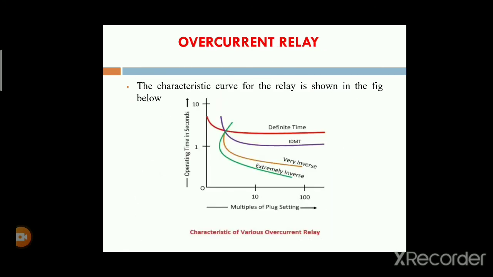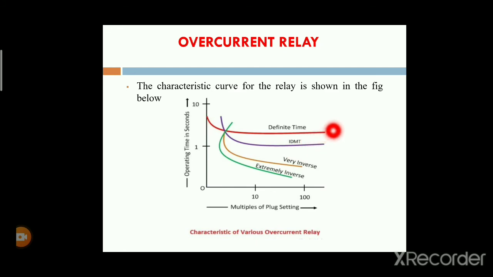Okay, these are the characteristics of the various overcurrent relays. First is the definite time overcurrent relay. Definite time overcurrent relay means that in that relay we set some time. Only in that time does the relay check the pickup value, and only then will this relay be operated. Okay, next one is the inverse definite minimum time.